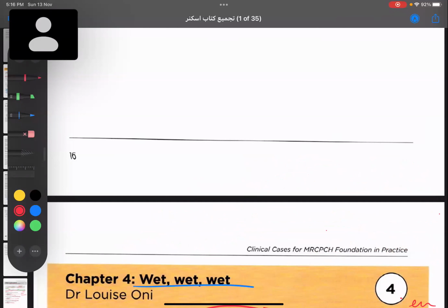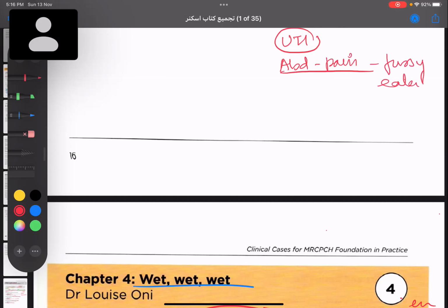Now, when you have a child with enuresis, what is the important history you need to take, especially for nocturnal enuresis? Obviously, you'll ask for history of UTI. You'll ask for history of abdominal pain, because they may not directly tell you about constipation, but they'll tell you, yeah, occasionally he has abdominal pain, or he is a fussy eater. These are important words frequently used in exams. Fussy eater means he doesn't eat very well, so most likely he'll suffer from constipation. We also have to look for emotional triggers in nocturnal enuresis.